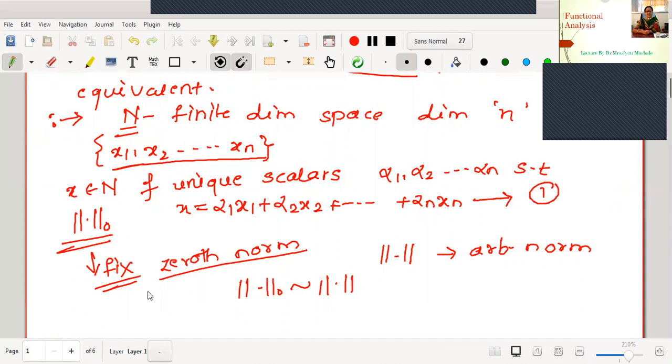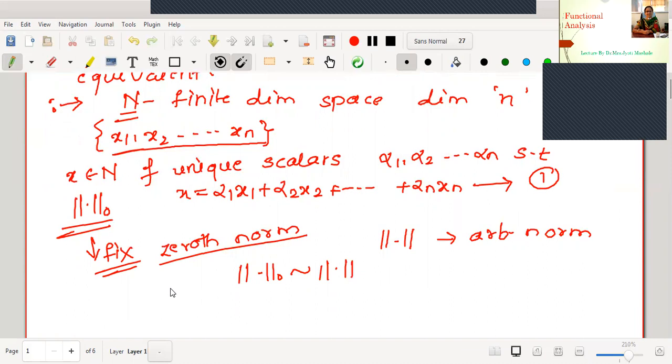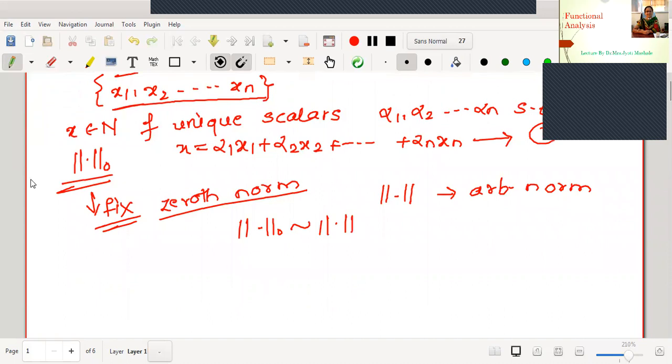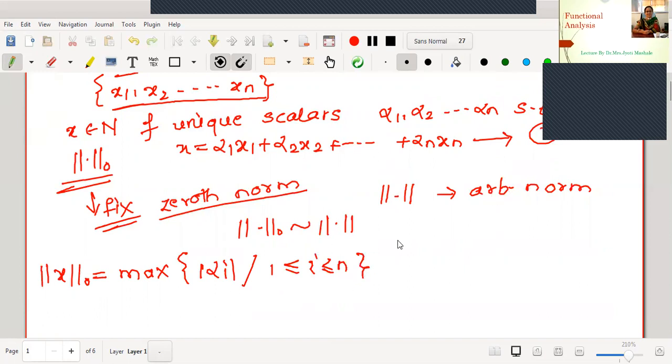Now the first job we will do is define a fixed norm, say the 0th norm. The definition we will use here is, for any x in N, norm 0 of x we will define as the maximum of mod alpha i, where i lies between 1 to n.